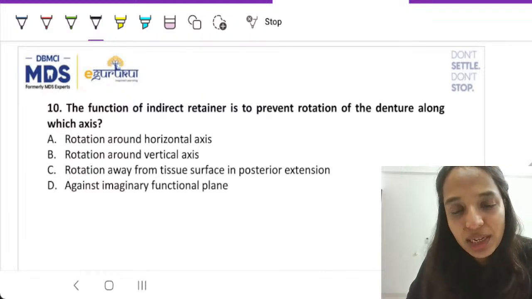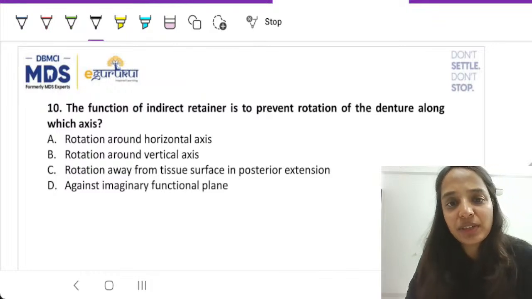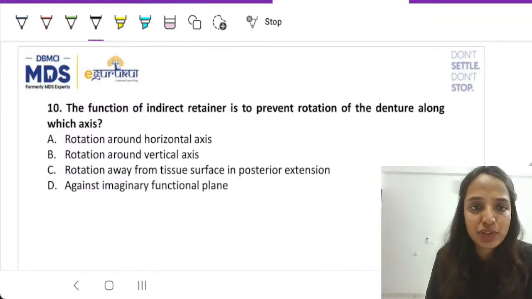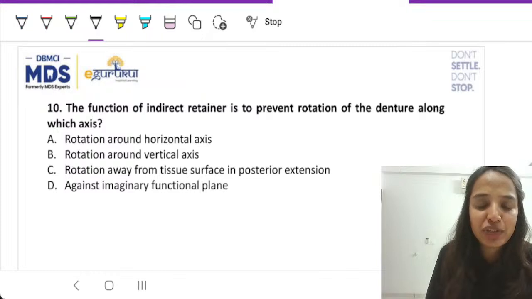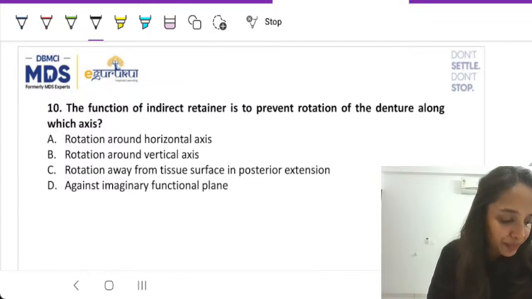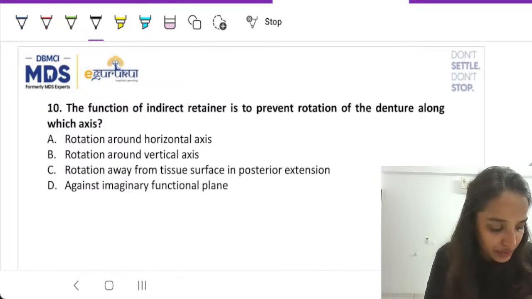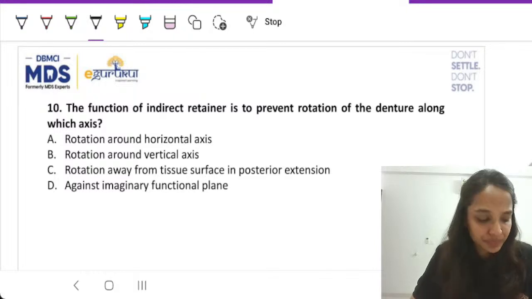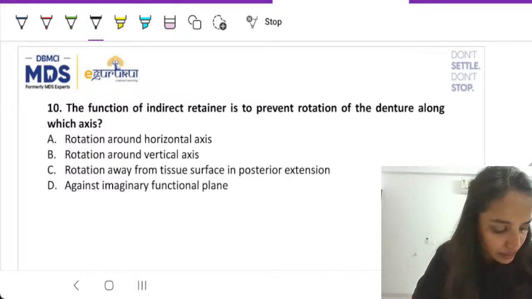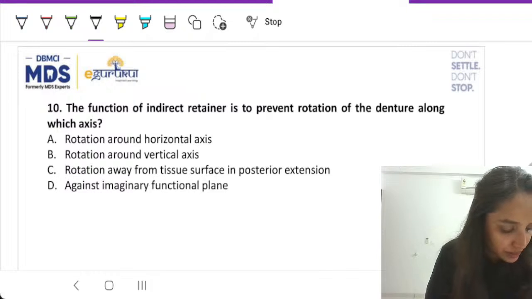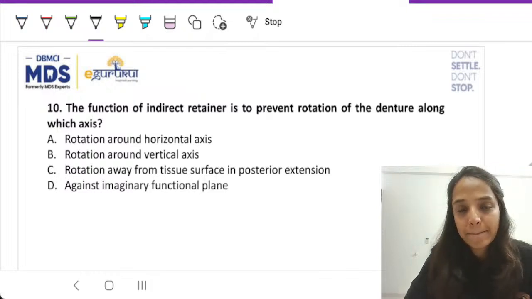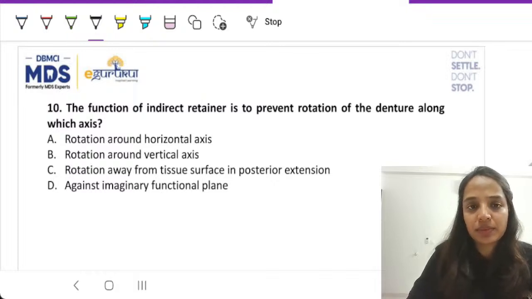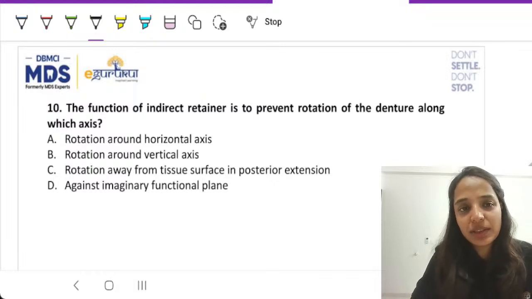Rotation along horizontal axis, rotation around vertical axis, rotation away from the tissue in posterior extension, or against an imaginary functional plane. Students, what could be the answer over here? What could be the probable answer here?